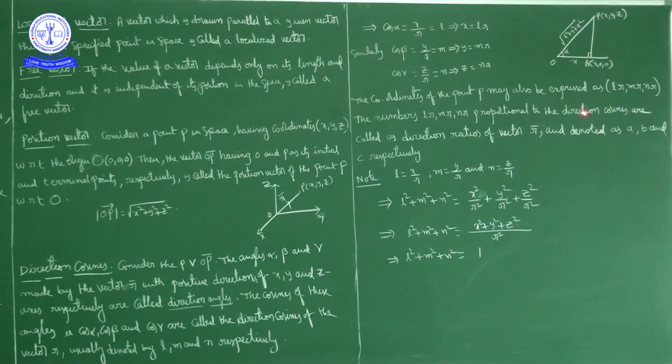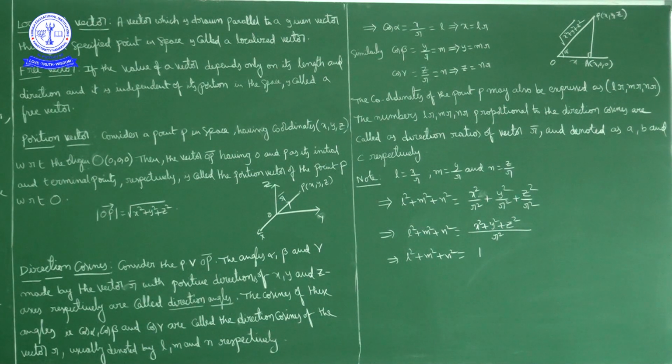Now cos alpha is adjacent side by hypotenuse. So cos alpha is equal to x by r, that is x by the square root of x square plus y square plus z square. Cos alpha is nothing but L. So x by r is equal to L, so x is equal to L into r.